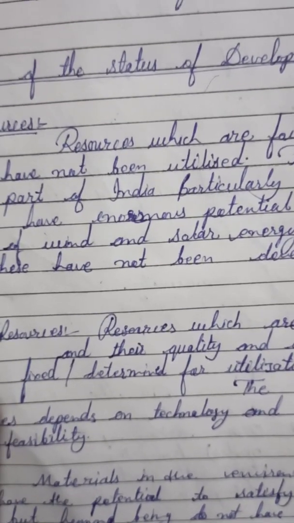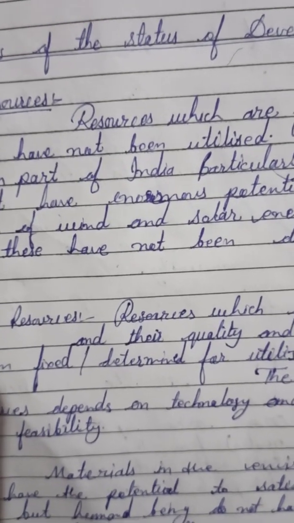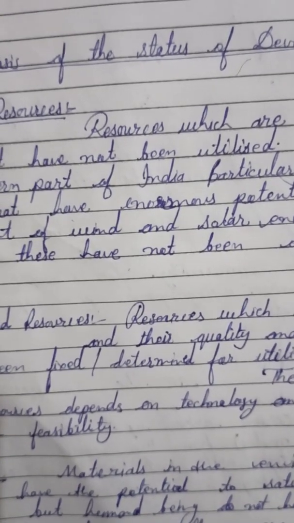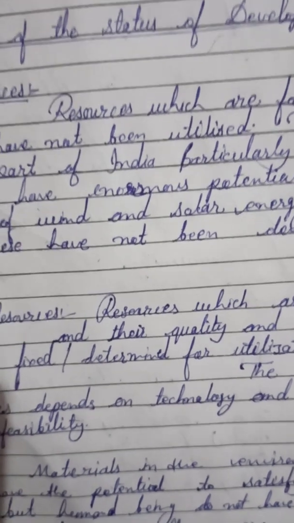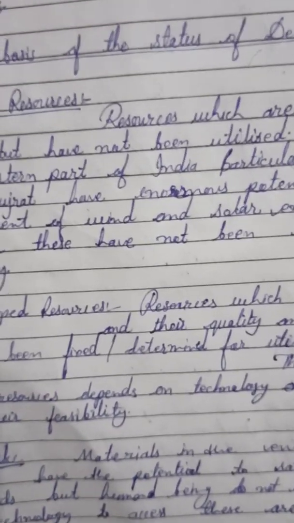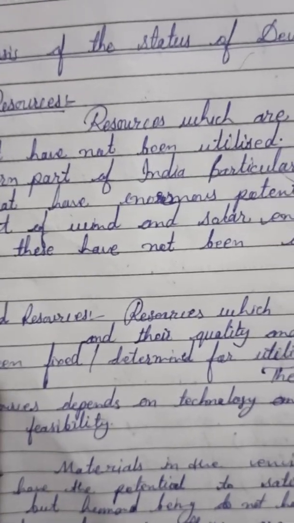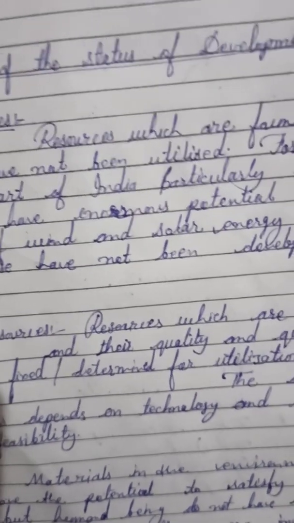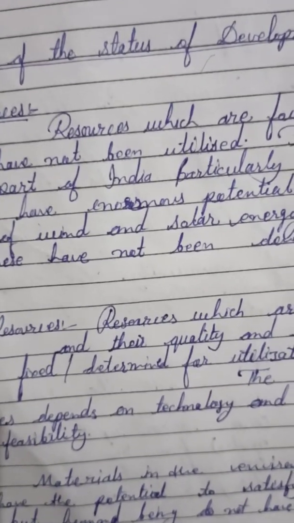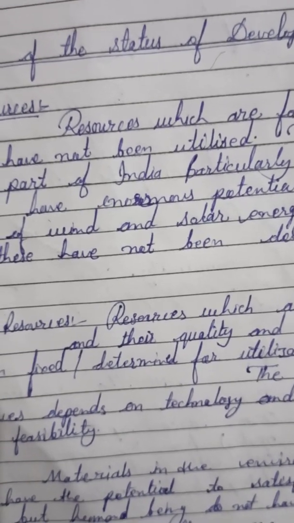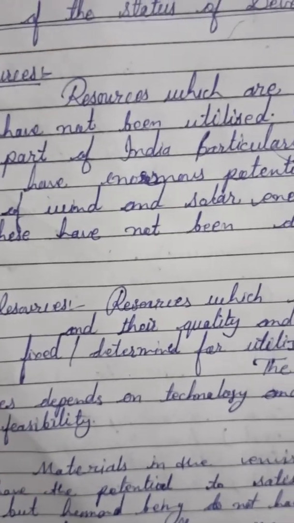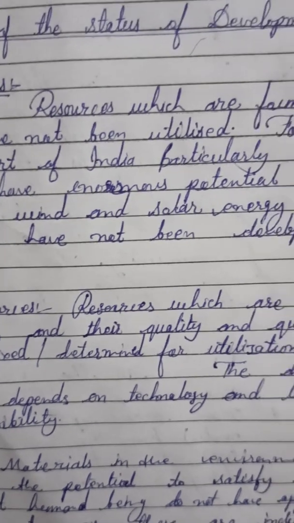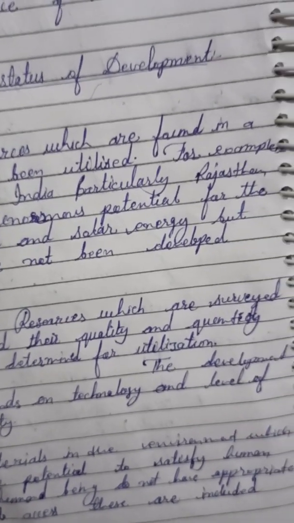For example, water in a river. We have two gases in water, hydrogen and oxygen. Then we don't know how to separate them in a proper way. This technology is not developed properly, so we have water and we have gases in the form of water, but we don't know how to separate them and how to store them. So it is in stock resources.